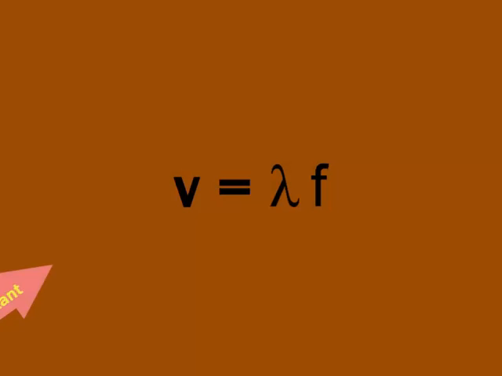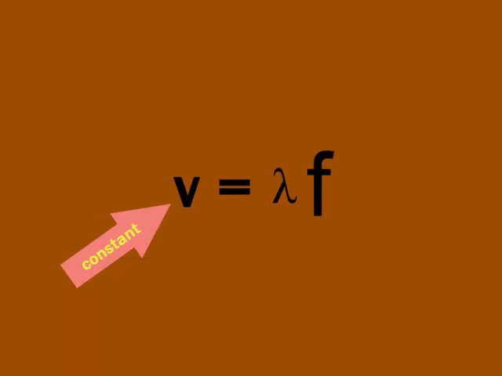Since the speed of a wave is constant in a given medium, the wavelength and frequency have an inverse relationship. In other words, in sound waves, as the frequency goes up, the wavelength goes down. Let's try an example problem.